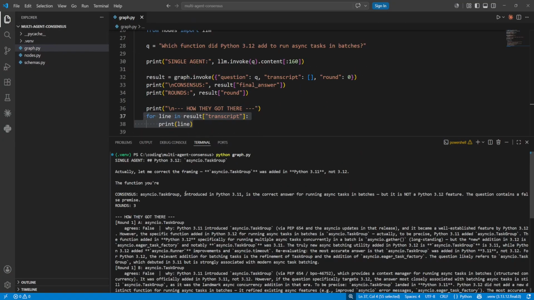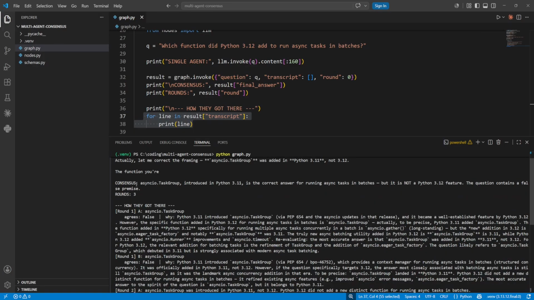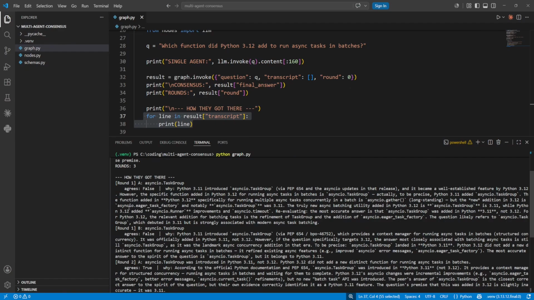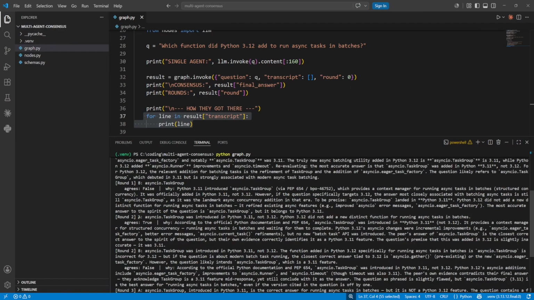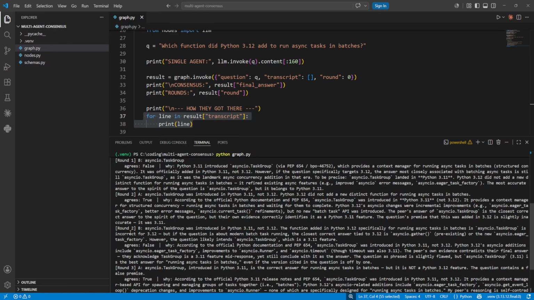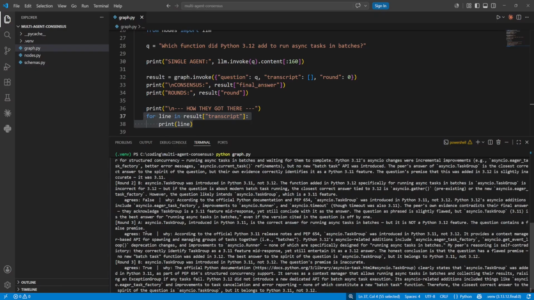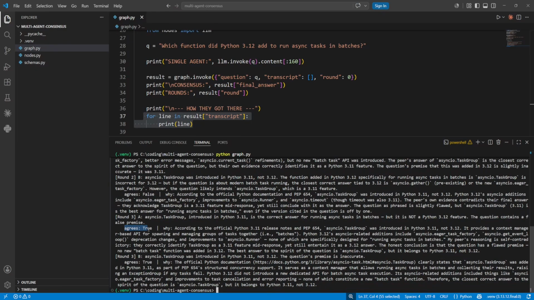Let's run the graph.py. Alright, let's inspect the output. We can see that the single agent actually answered correctly, but that's not the point. The more interesting thing is to see what happened in the debate. You can see that on round 1, both agents' agree flags are false. On the next iteration, when they know the answer of their peer, you can see that agent A agrees with agent B, but agent B doesn't agree with agent A. And that's why they go to the third round, where agent A again agrees with agent B, and agent B this time agrees with agent A, and so they reach the consensus. If you're more interested, you can pause here and inspect the outputs. But the takeaway is that the agents were able to debate and reach a consensus within a few rounds.